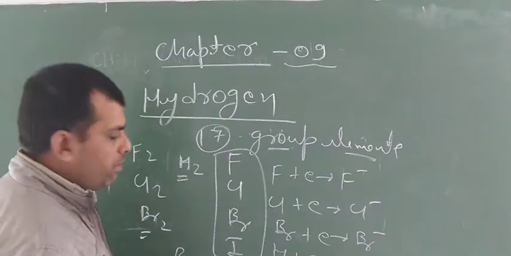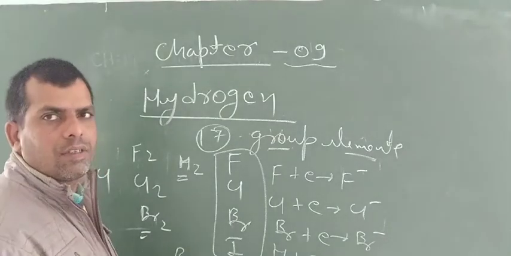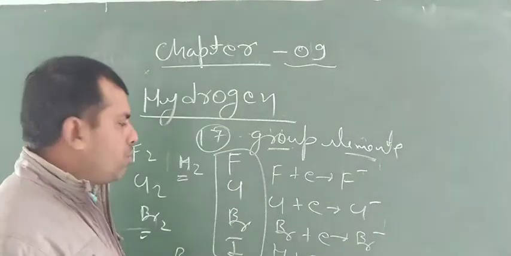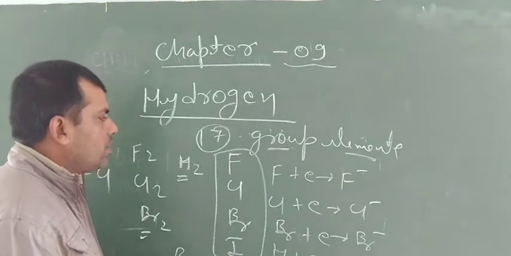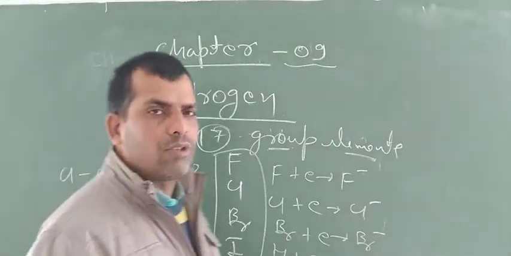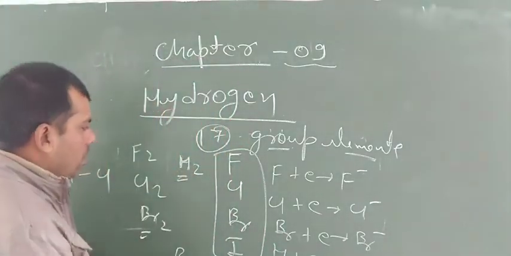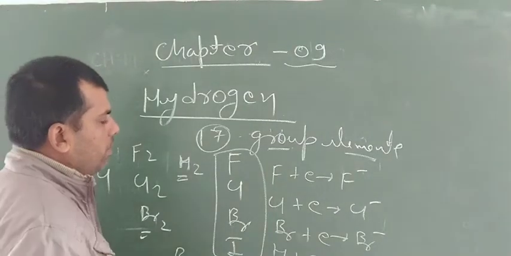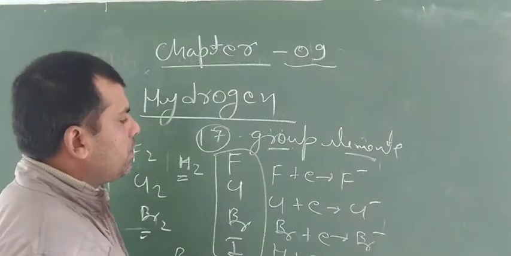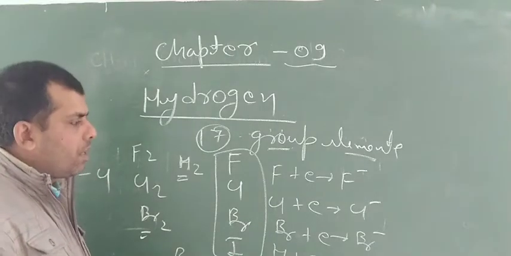And in the formation of H2, an H single bond H is present. So like halogens, hydrogen also forms a covalent bond in a diatomic molecule. This one is important, a similarity of halogens and hydrogen.